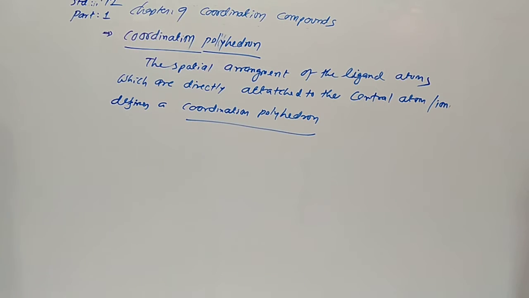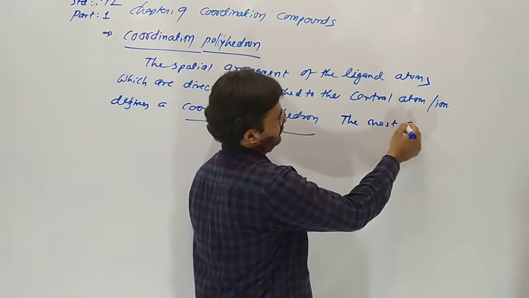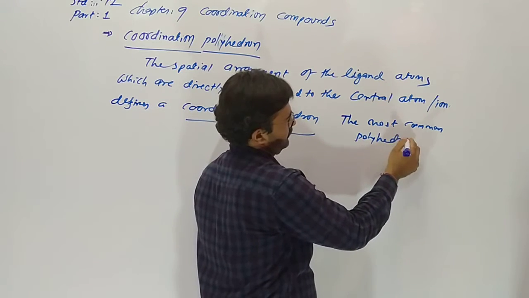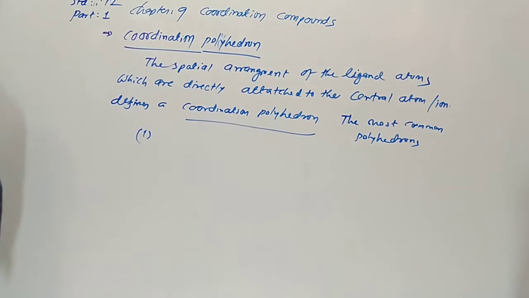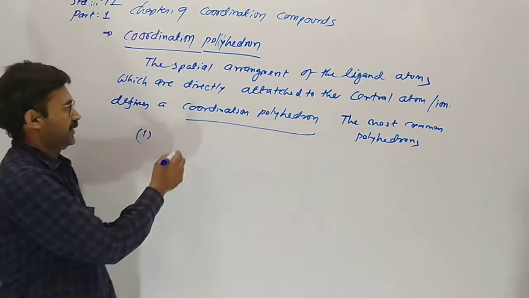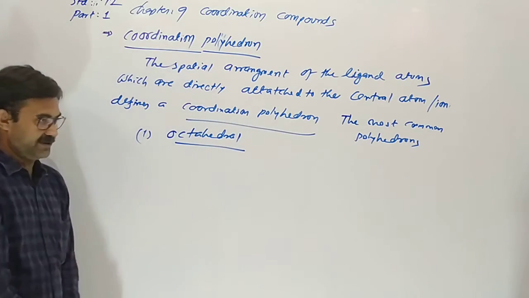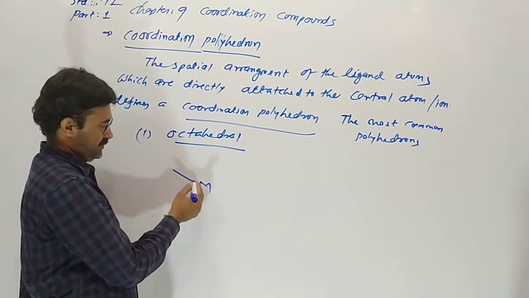The most common polyhedrons are, first of all, octahedral. What is octahedral? The shape is given in a book like this.